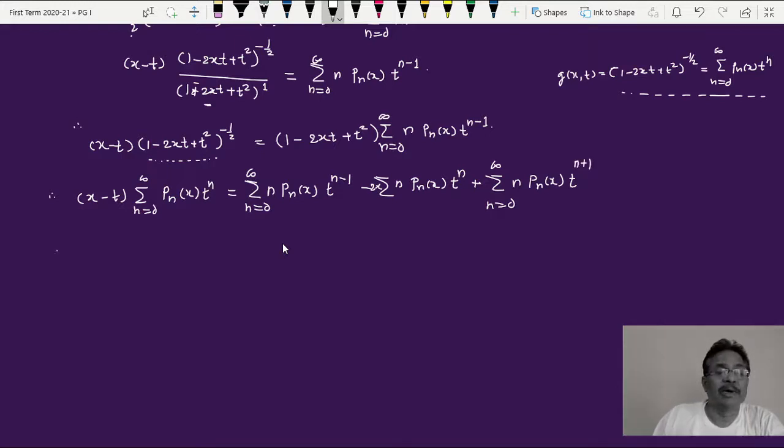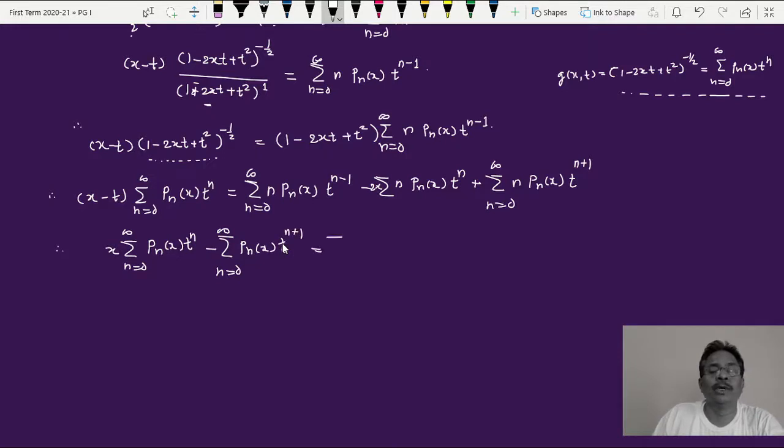Or again simplify this, because this is again the remaining product here, so it is x times summation n equal to 0 to infinity Pn of x into t raised to n minus summation n equal to 0 to infinity. Now this t is taken inside, so that becomes t raised to n plus 1. So it is Pn of x into t raised to n plus 1 is equal to, again the right hand side is the same.